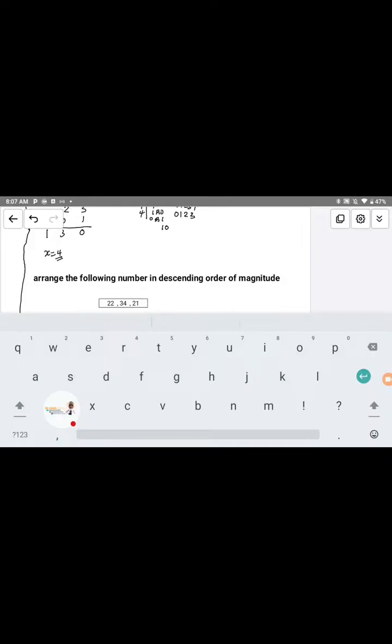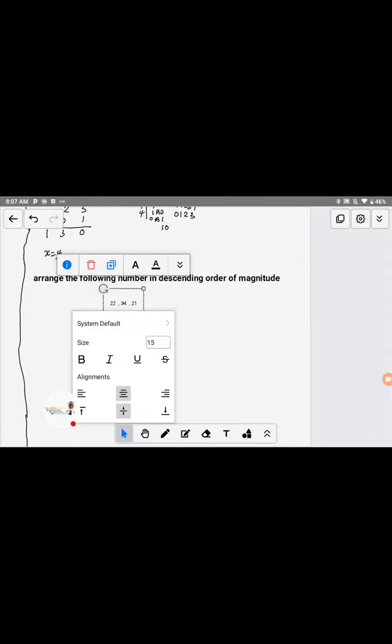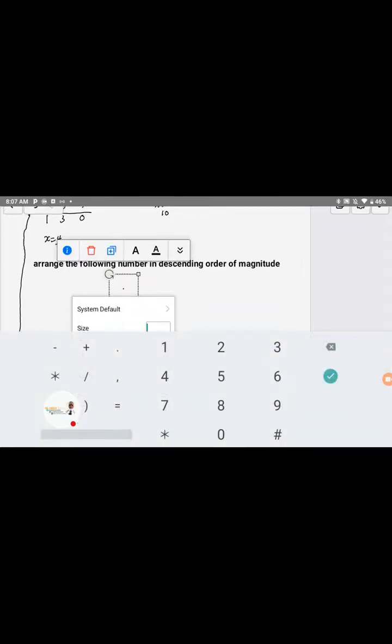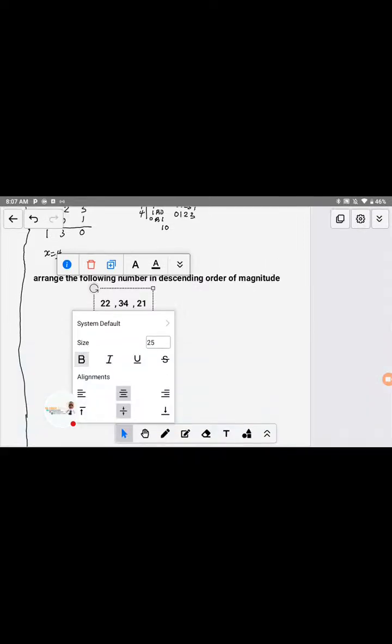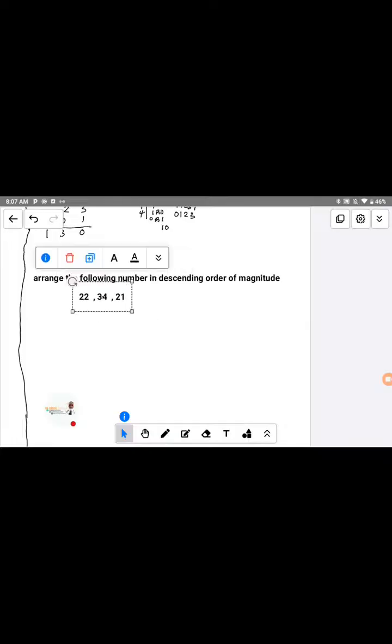Let me increase the size to 25, and let me bold it. You can see these are the numbers we have in total. The first one is 2 in base 2, then this 2 is in base 3, this 3 4 is in base 5, and then this 2 1 is in base 6.